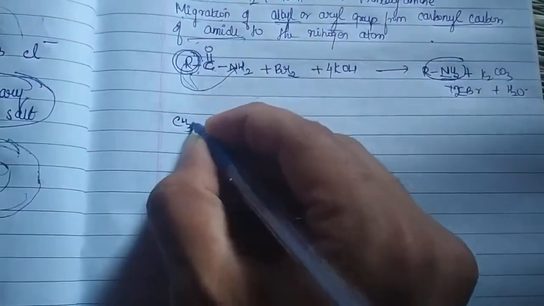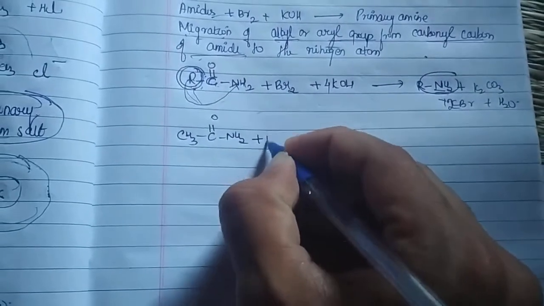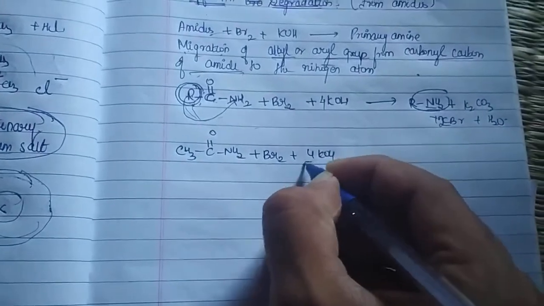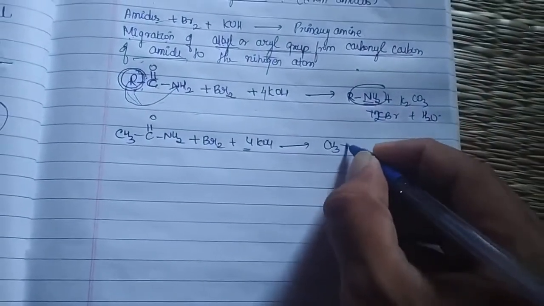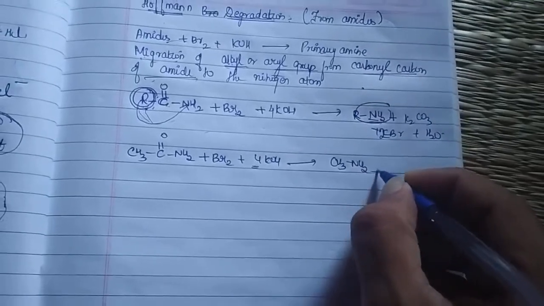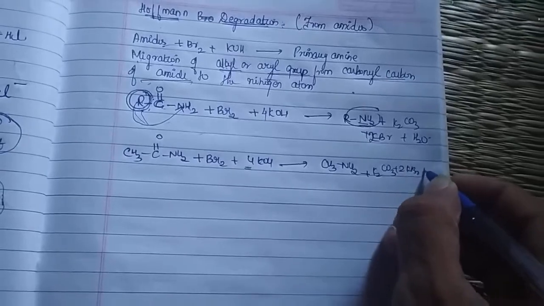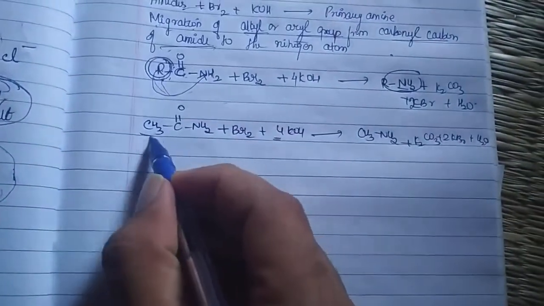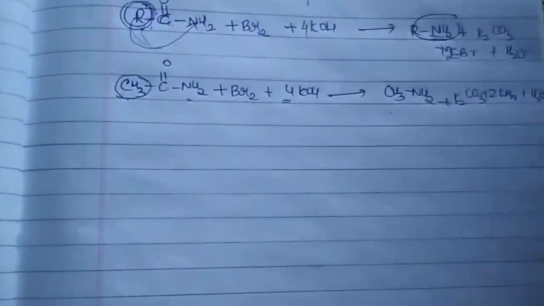Let me give my R as CH3, so CH3 C double bond O NH2. When I treat this with Br2 plus 4 moles of KOH, remember 4, the final product you get is CH3NH2 plus K2CO3 plus 2 KBr plus H2O. This is an important reaction. Similarly, if I had used R as C6H5, I would have obtained C6H5NH2.